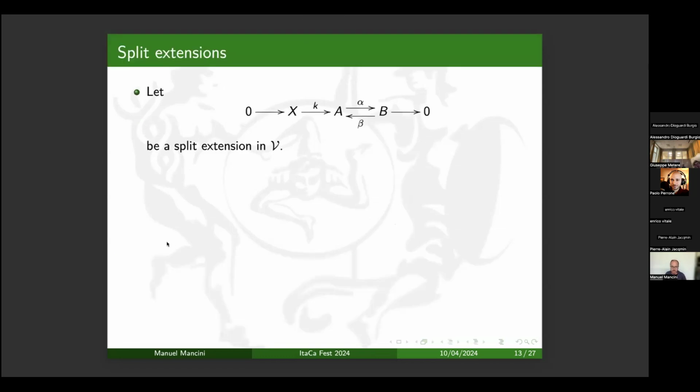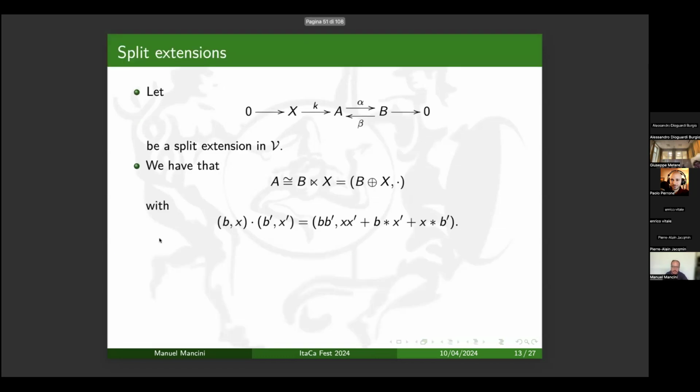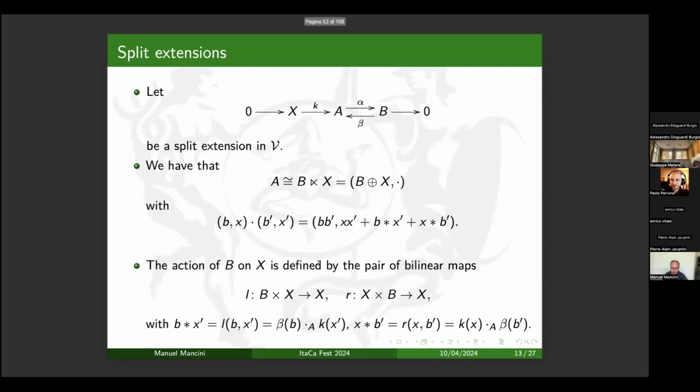So we want to study split extensions in our variety, and we can describe our split extension as a semi-direct product, where the action of B on X is defined by a pair of bilinear maps, B star X prime and X star B prime. And these two bilinear maps are uniquely defined once we fix the split extension, because they are defined using the maps beta and k of the split extension.